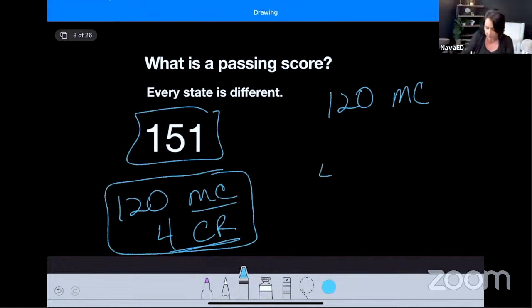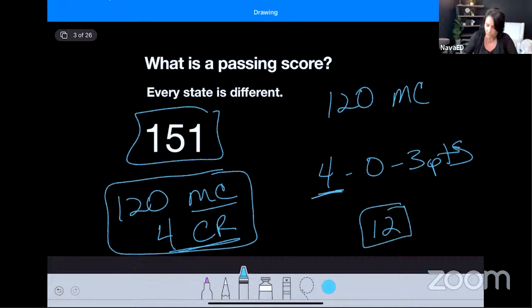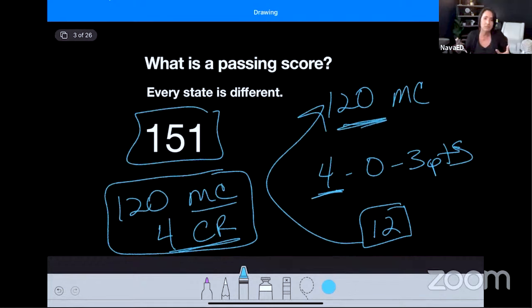But you have 4 of them, and they're worth anywhere from 0 to 3 points. So you get a total of 12 possible extra points that can go towards this score. On the Feely, it's a separate score. For the SLLA, it's a combined score. So that's kind of good news, because then you can leverage your multiple choice. If you do really well on the multiple choice, you can do a little bit not so well on the writing. But if you do really well on the writing, you can miss a few more on the multiple choice. So either way, I'm going to show you how to attack this constructed response, and I'm going to show you how to attack the multiple choice. So it's going to be fine.